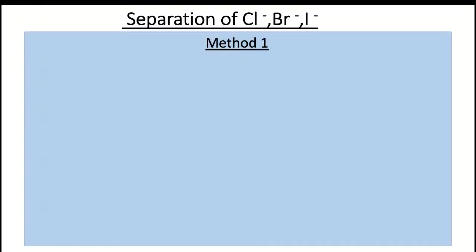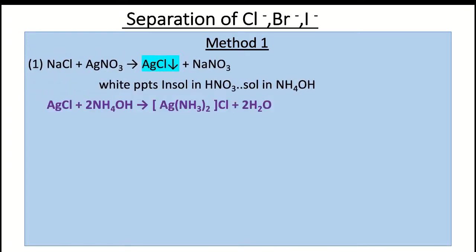Hello everyone. So today we will see the separation of chloride, bromide and iodide in the given inorganic mixture in the qualitative analysis. Generally it is found that the chloride, bromide and iodide are soluble except those of the group 1 halides. That is, group 1 positive radicals are silver Ag+, mercurous Hg+, lead Pb+2 and copper Cu+2.